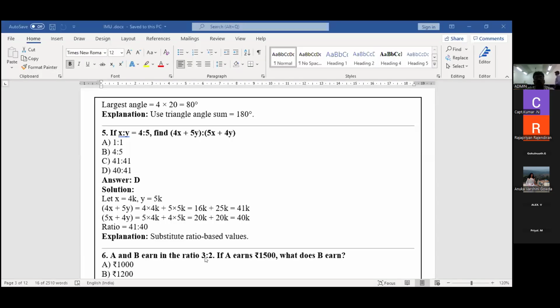Okay. Now I'm going to change the ratio. Sorry. Now the ratio is 2:3. A is earning 1,000.